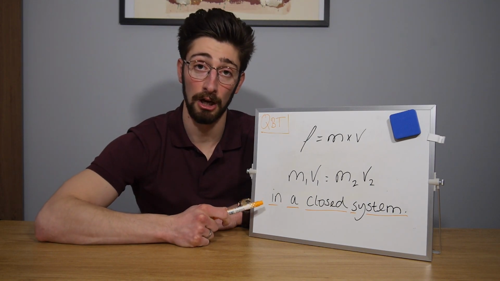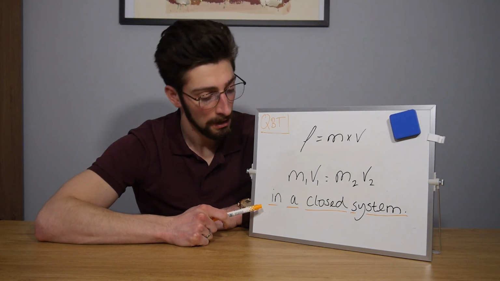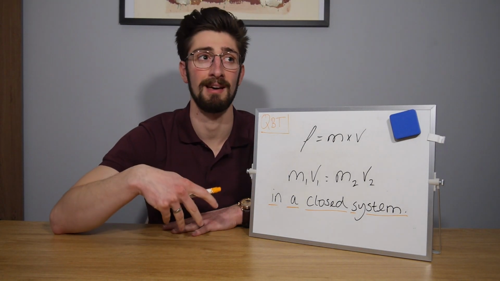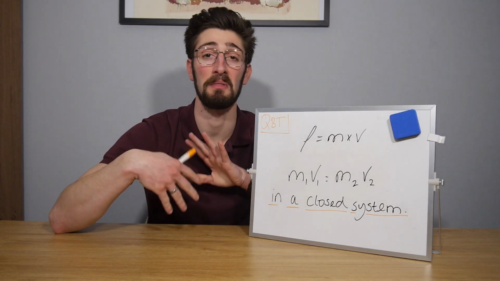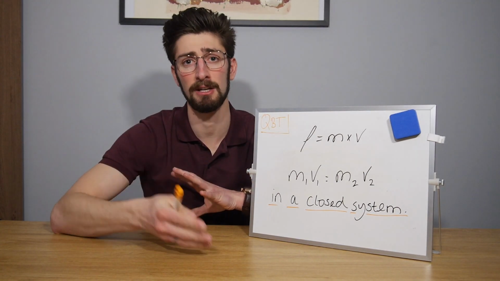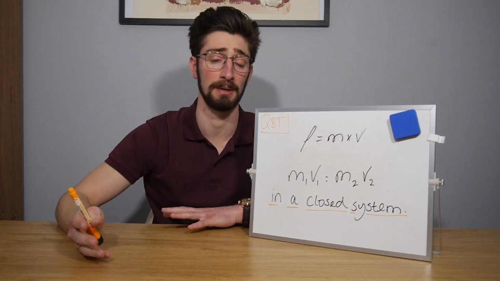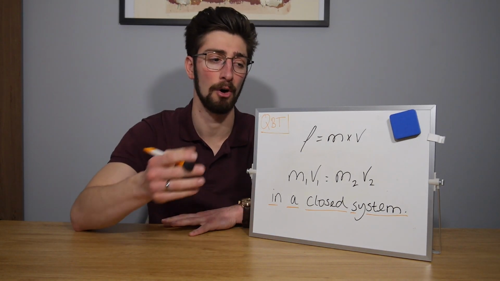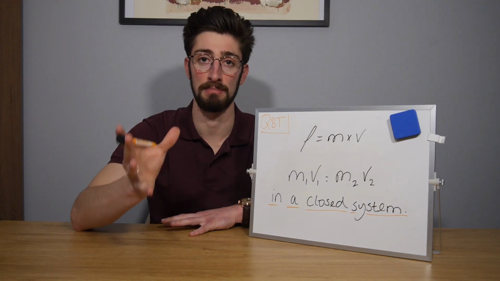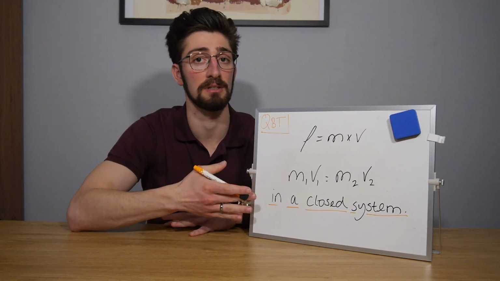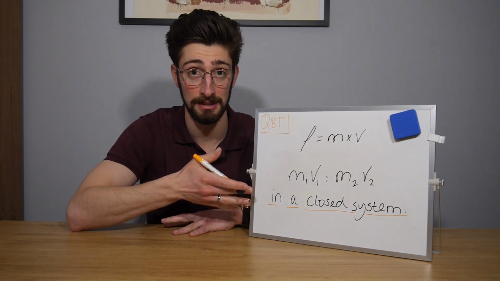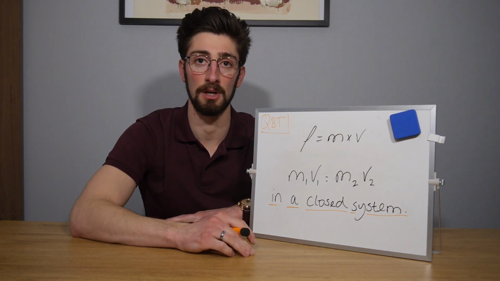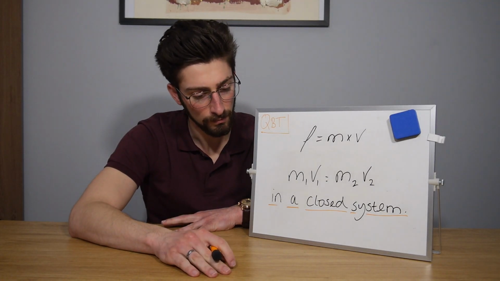And that occurs in a closed system. Okay, now we say in a closed system because if it's in an open system, then there are areas where energy can be wasted. And if you lose energy from a collision in other forms like sound and heat, then obviously your momentum isn't being perfectly conserved. But for the sake of your GCSEs and your A-levels, we say that in a closed system, momentum is conserved before and after a collision, which is great.